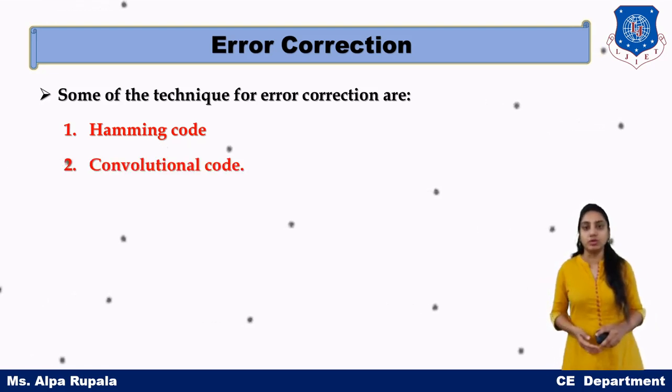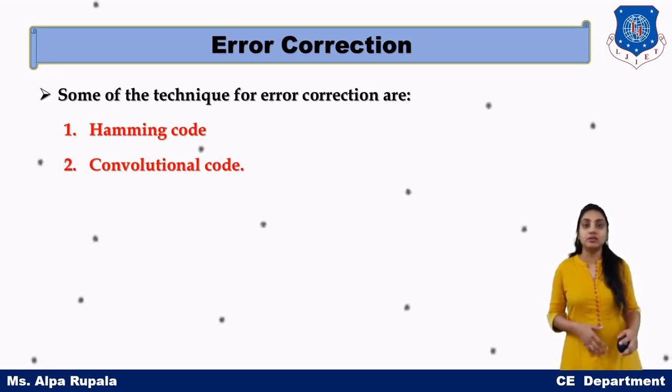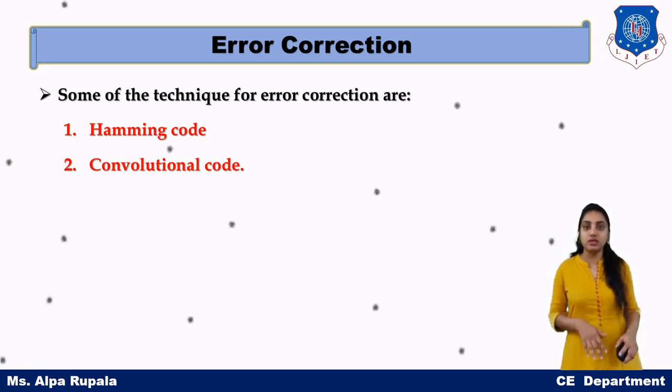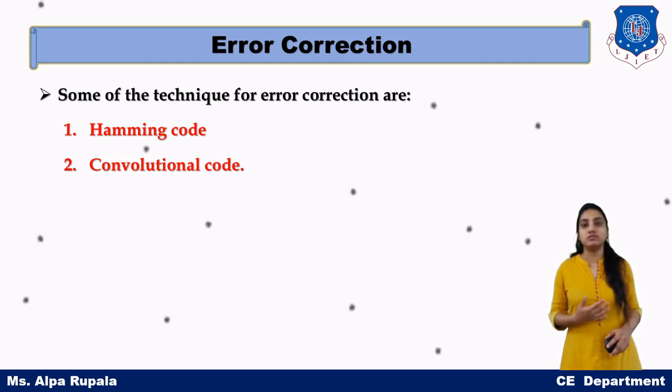We have already learned about the Hamming code in our previous lecture, with an example of how we can correct the error at the receiver side and accept the received data.